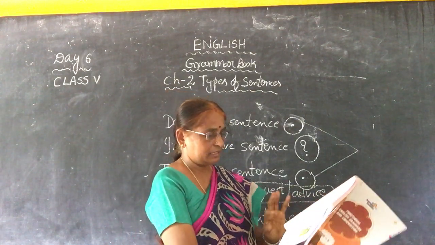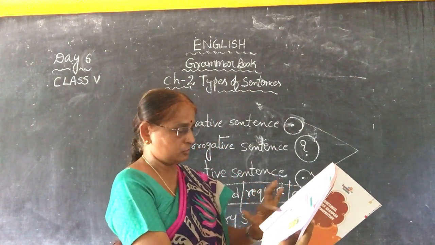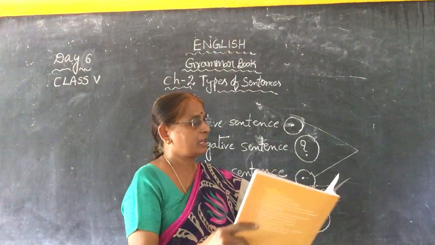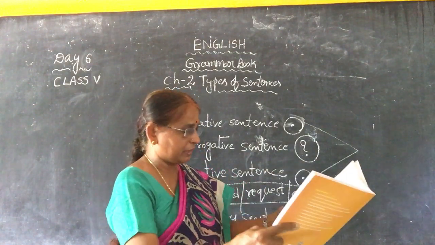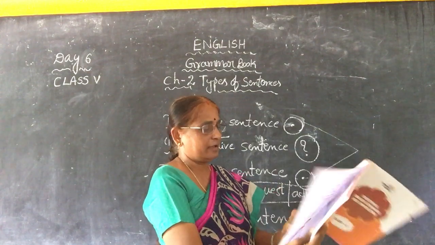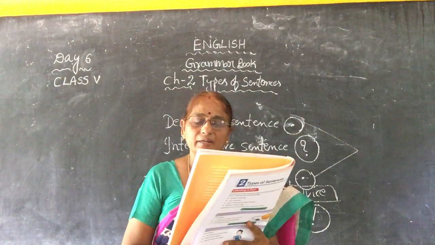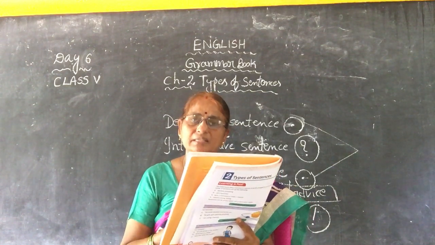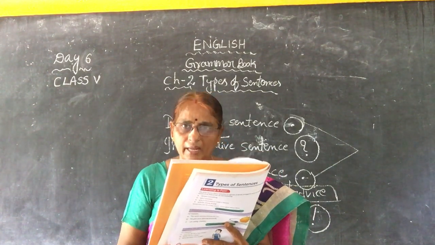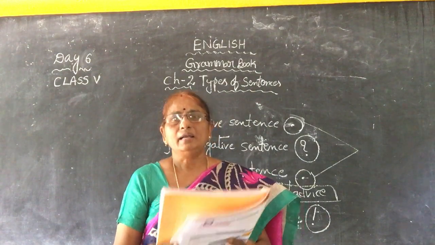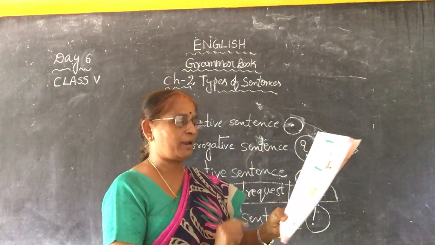Page number 11. See, sentences 1 to 6 are on page number 11 and sentences 7 to 12 are on page number 12. A. What is the heading here? Read the sentences given below and identify the type, whether declarative or interrogative or imperative or exclamatory sentence. Write in the blanks given.